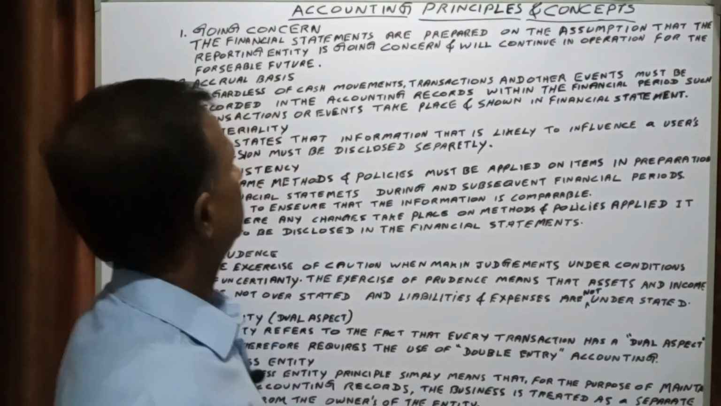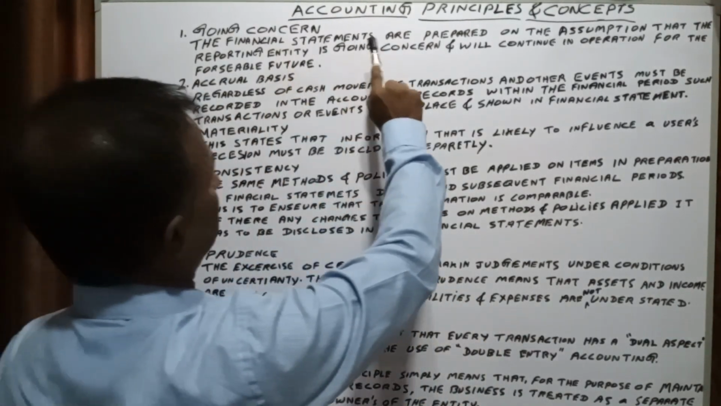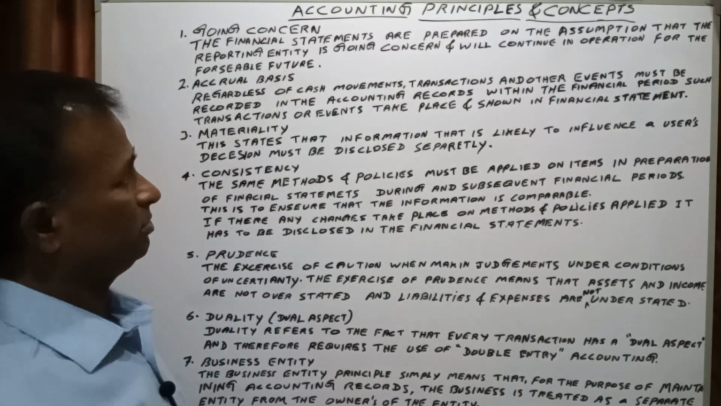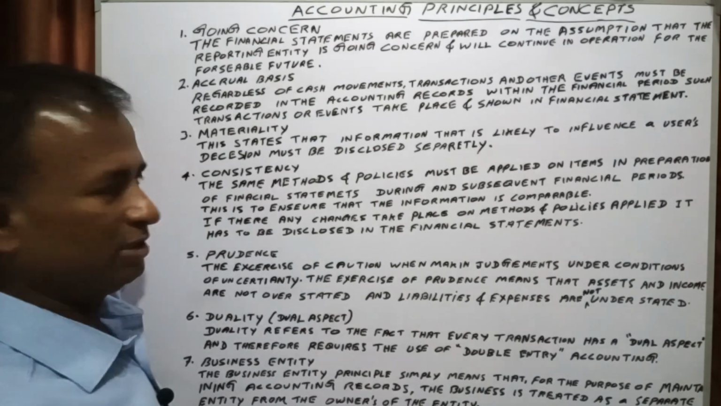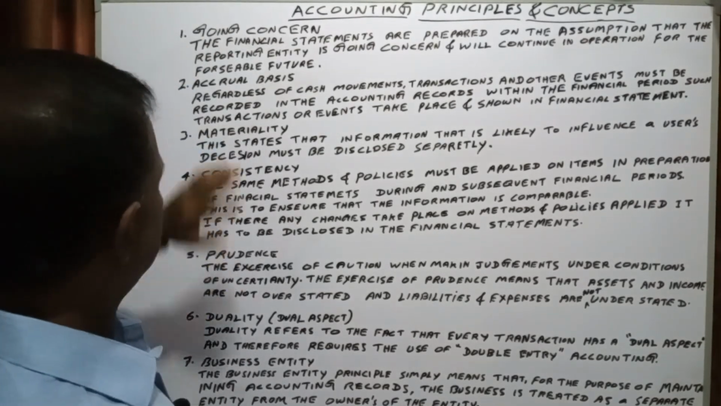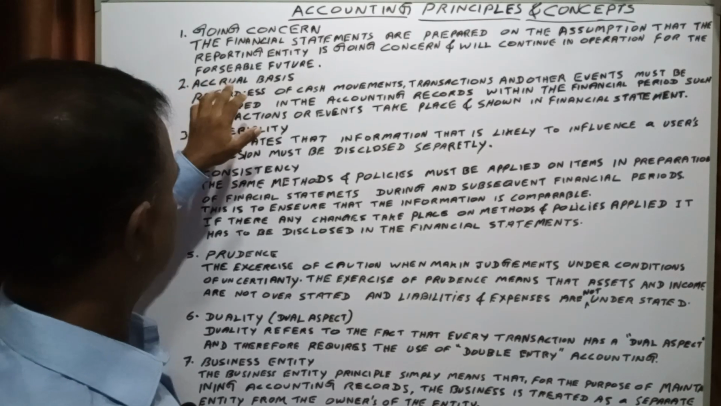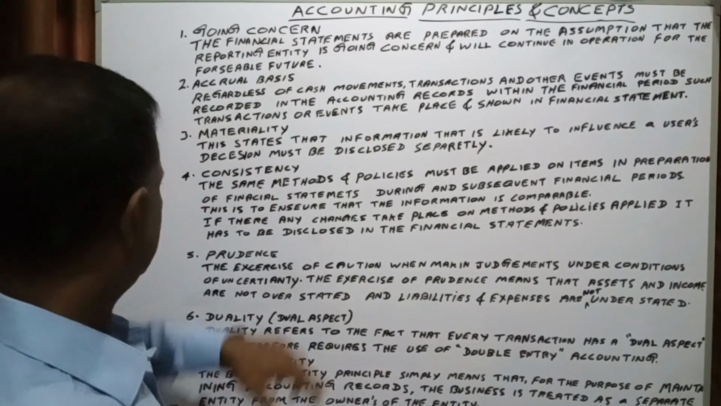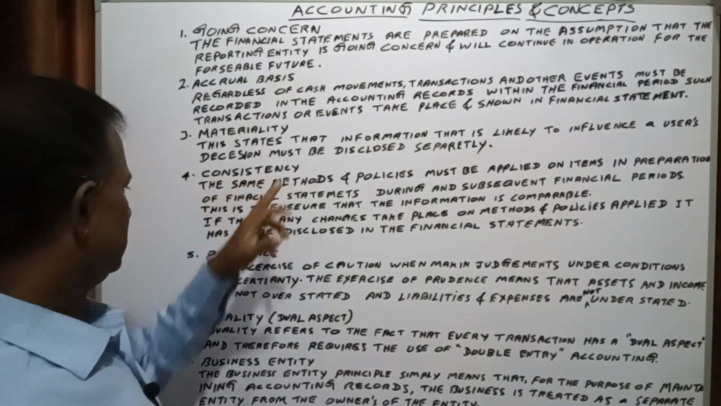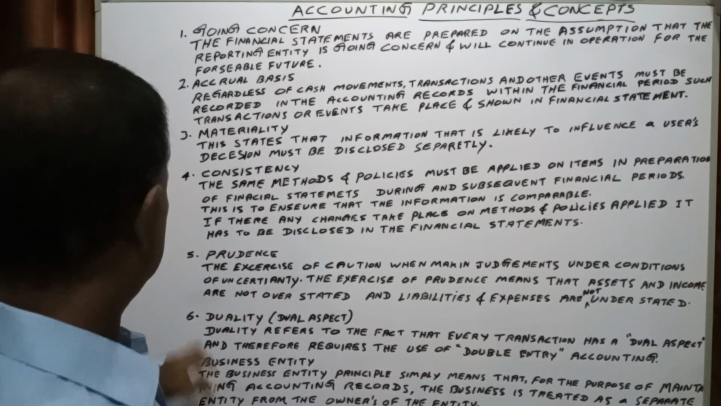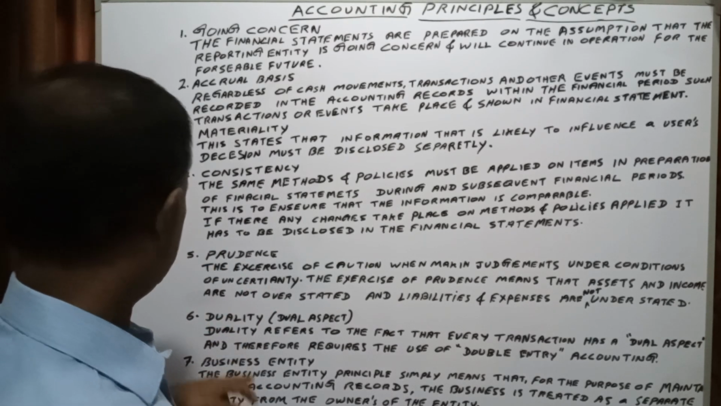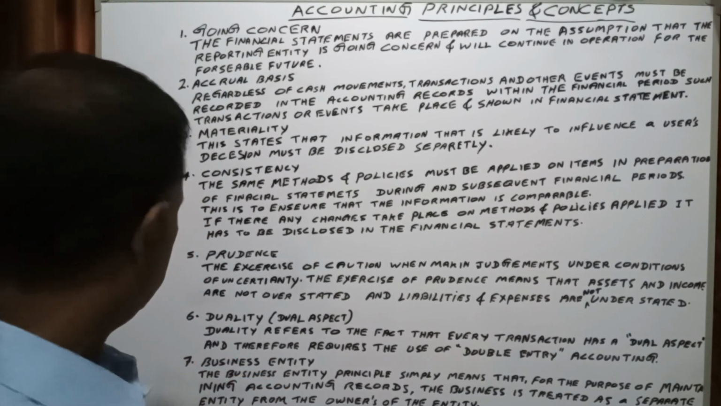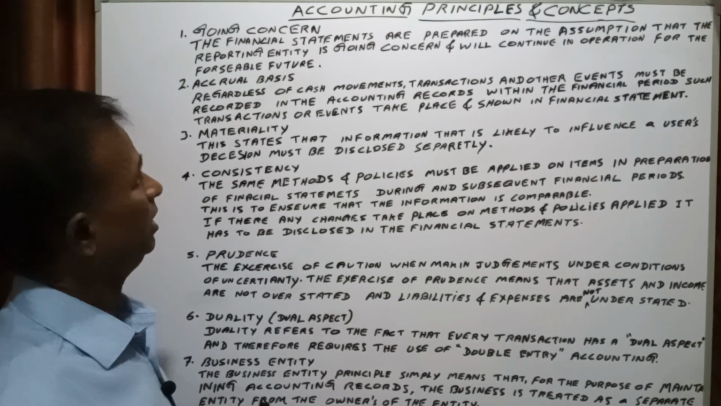Okay, accounting principles and concepts. In accounting principles and concepts, there are eight concepts. One is going concern. Second one is accrual basis, third one is materiality. Fourth one is consistency. Fifth one is prudence. And sixth one is duality. And seventh one is business entity. Eighth one is historical cost.